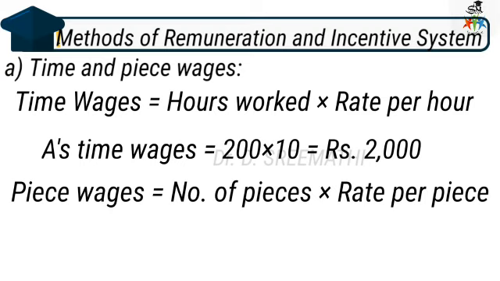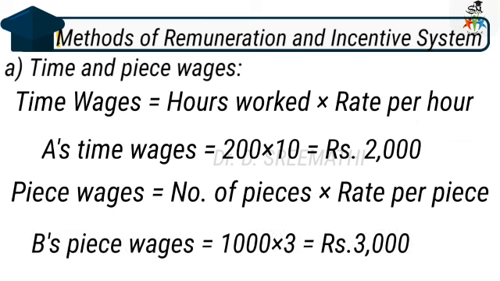Then let us calculate the wages of worker B. Then piece rate. As you know the formula, piece wages equal to the number of pieces produced by the worker multiplied with rate per piece. Therefore, Mr. B's piece wages equal to, he produced 1000 units. So 1000 units multiplied with wages per piece, which is 3, that is equal to rupees 3000.